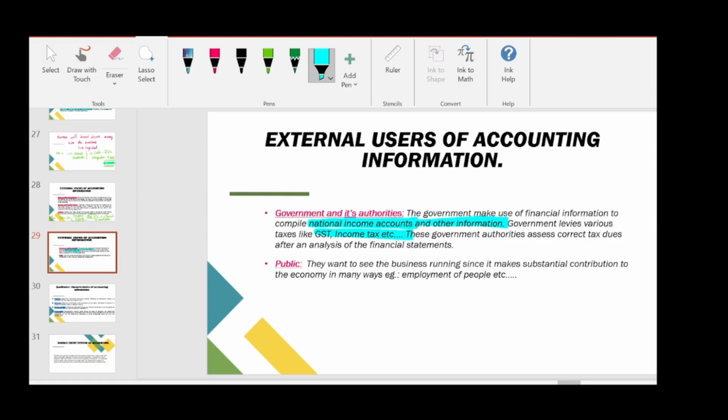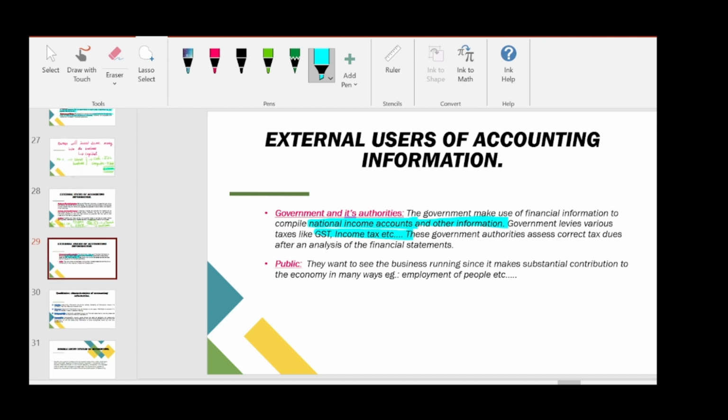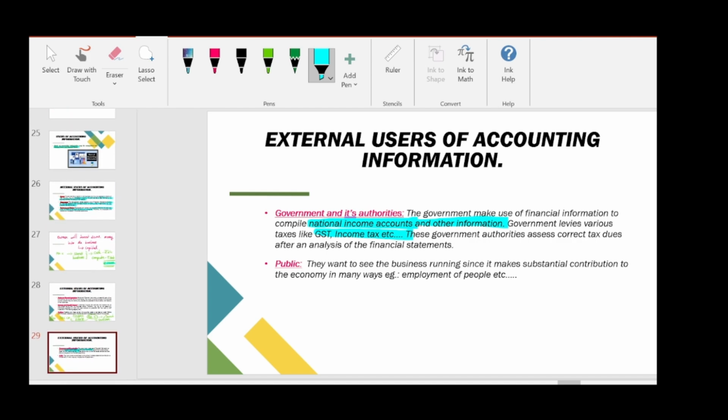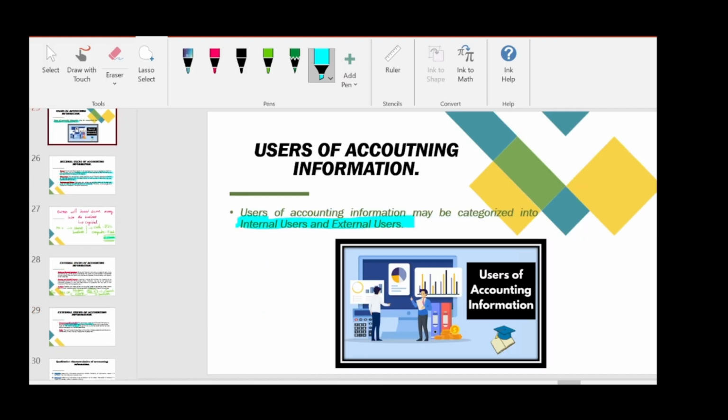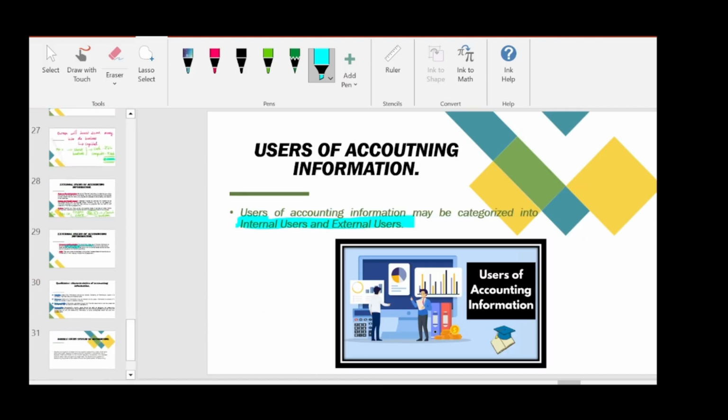And the last is the public. They want to see the business running since it makes a substantial contribution to the economy in many ways. Example, employment of people. So in general, we people like to see how the company is performing, just to know how they are employing people, how their products are. So for all these things, we will verify financial statements. It is in general. I hope this topic is very much clear to you all. So this is regarding uses of accounting information.